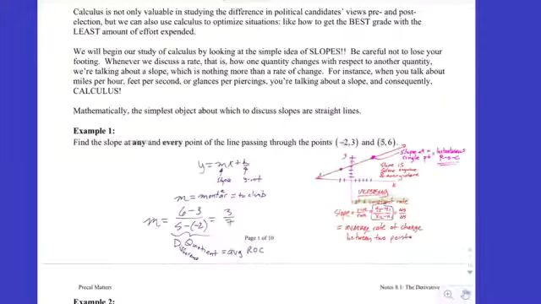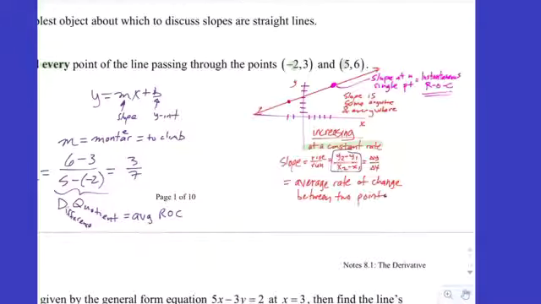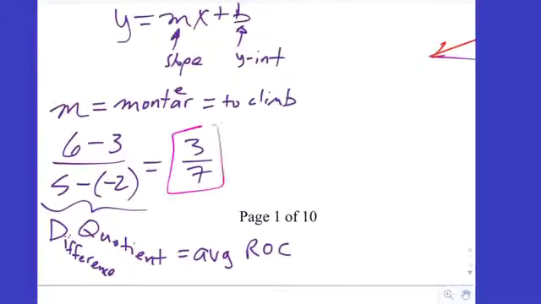So there's the slope at every point and the slope at any point. For a line, because it's so simple, we know that 3/7 is not just the rate of change between 2 points, but it's the instantaneous rate of change at any given point, right? It's very boring. It's like driving on cruise control. 3/7 miles per hour the whole time.